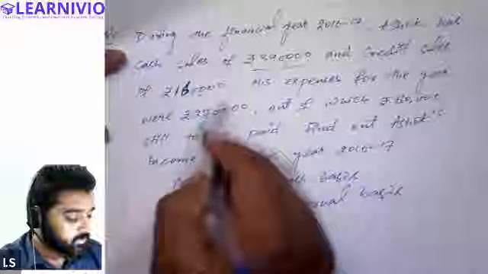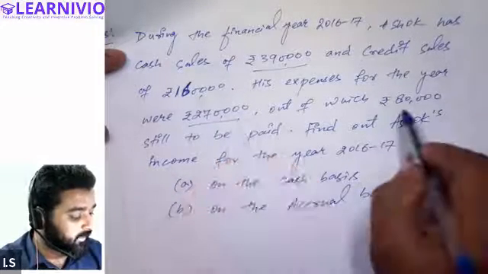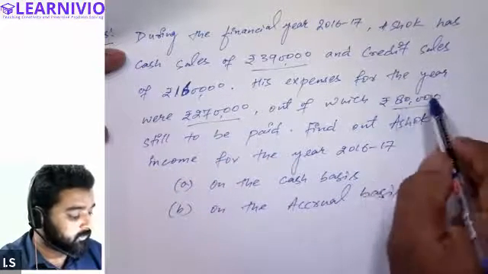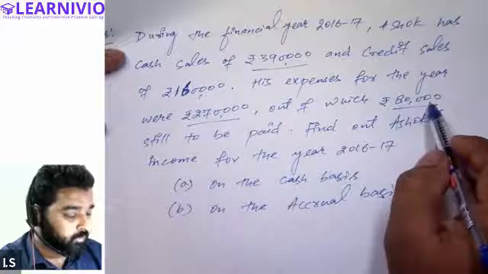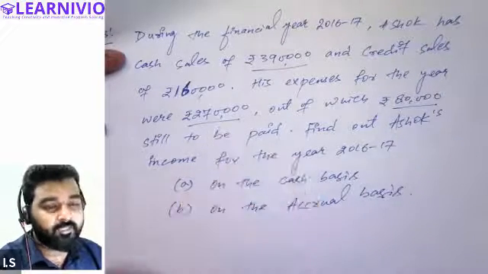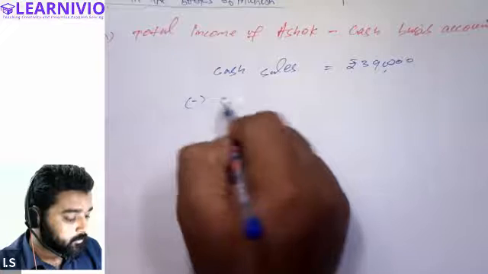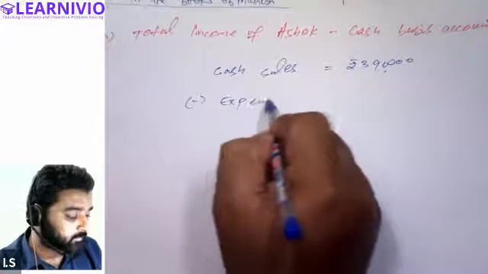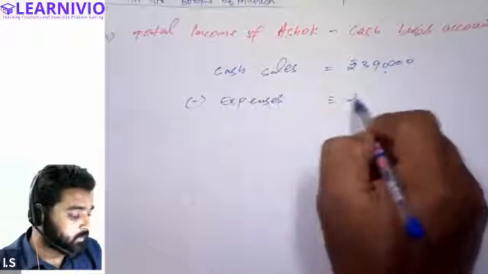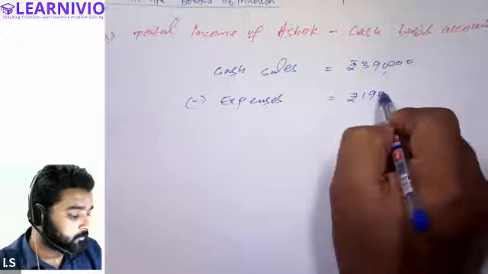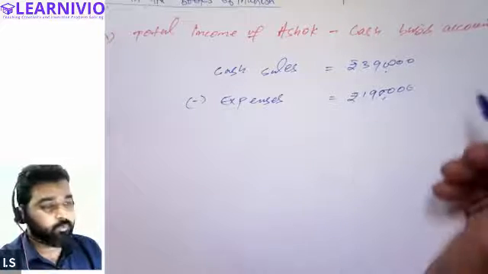Right, Halima? Total expense was 2,70,000 and 80,000 is still to be paid. That means he didn't pay 80,000. Only 1,90,000 is paid. Therefore, in the cash basis accounting, we will consider the expenses only 1,90,000. Expenses rupees 1,90,000. Is that okay, Halima and Samiksha?